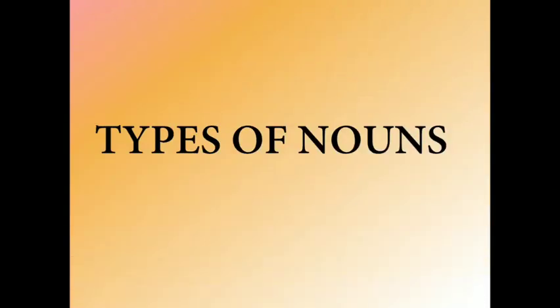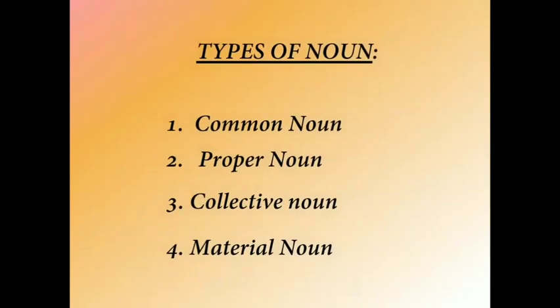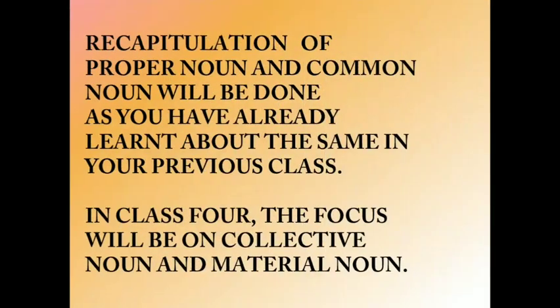Now I will be telling you the types of noun. So basically there are 4 types of noun. First one is common noun, second proper noun, third collective noun, and the fourth one is material noun. Recapitulation of proper noun and common noun will be done as you have already learned about the same in your previous class. In class 4, the focus will be on collective noun and material noun.